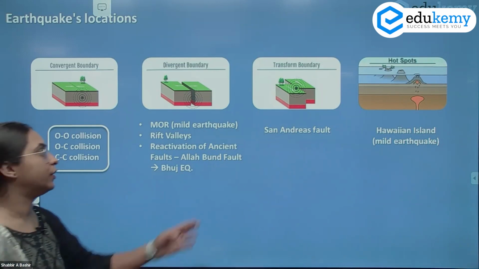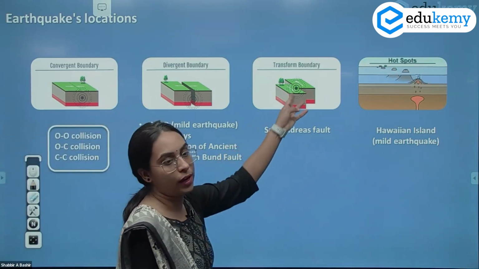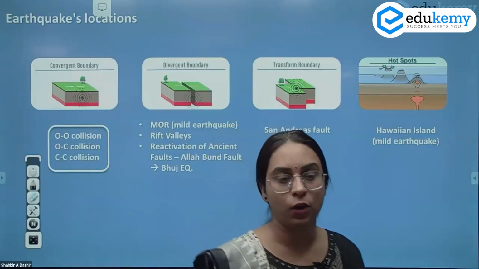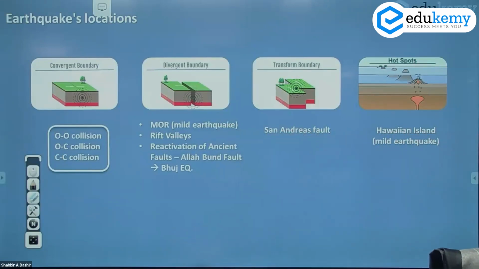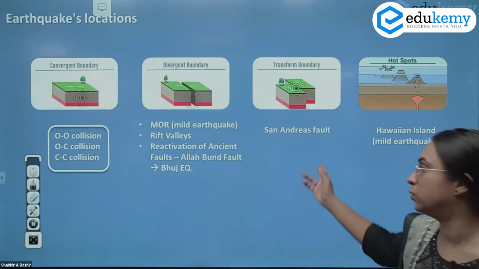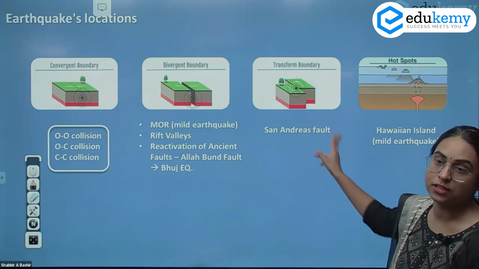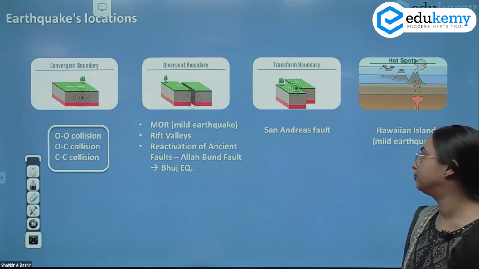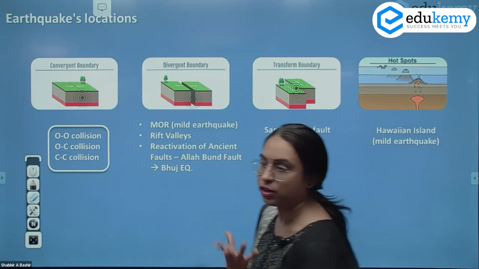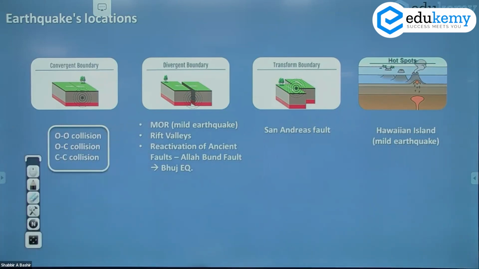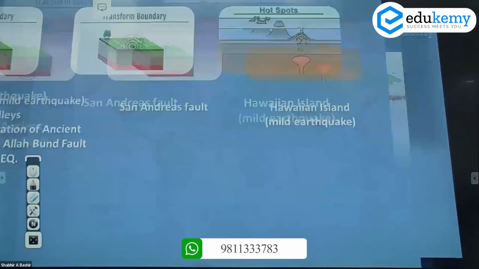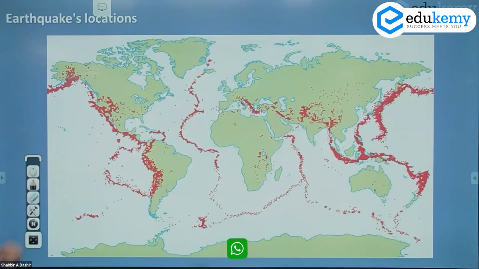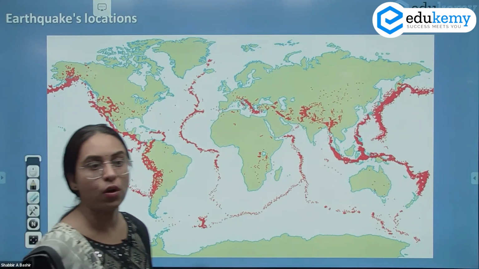Then the third type of interaction is at the transform boundary. One of the faults that we studied was the San Andreas fault along San Francisco. That leads to earthquakes, and San Francisco becomes an earthquake-prone area. Then we have the hotspot region. There is volcanism and the resultant earthquake. The example can be Hawaii or the French Rouen hotspot. Then this is what is your distribution of the earthquake.